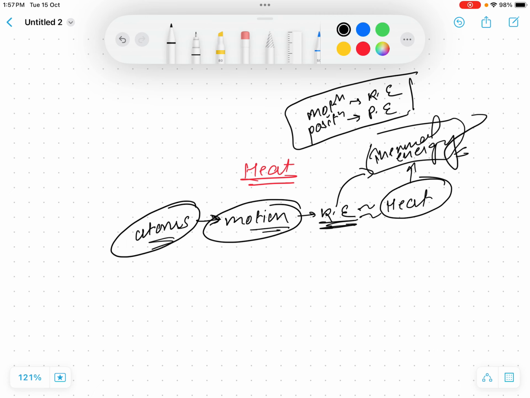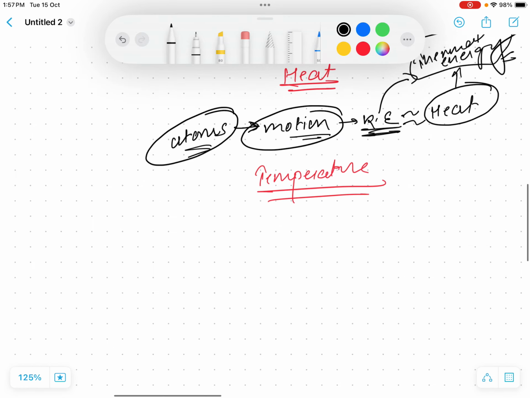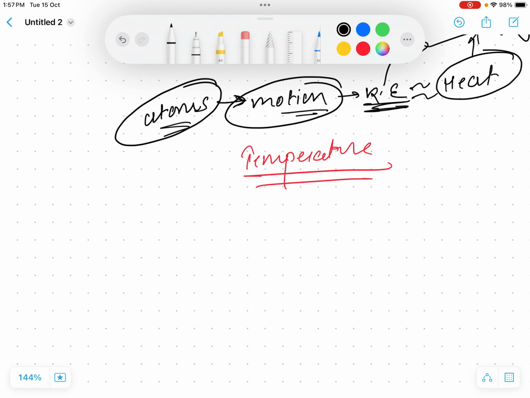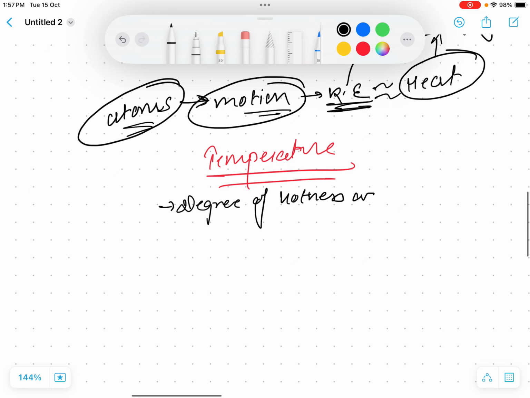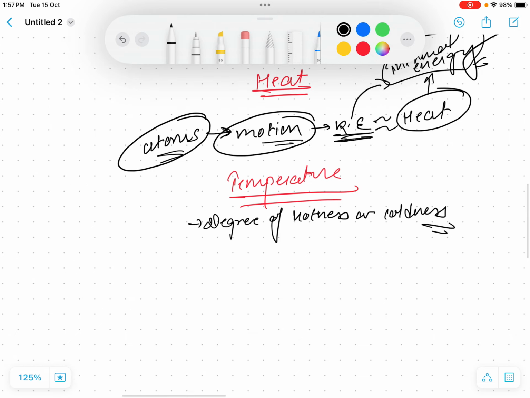But what is temperature then? Actually, temperature is just a human sensation to measure the degree of how hot or cold a body is. It is just the degree of hotness or coldness of a body. This has nothing to do with energy. It's just a measure of how hot the body is, or how cold the body is.